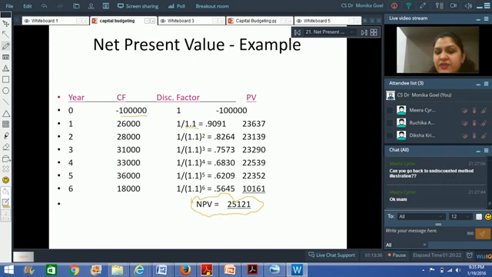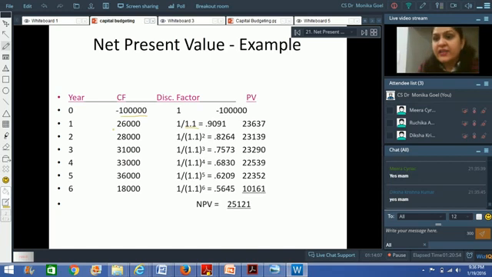When you do the comparison, you find that there is a positive net present value. The difference between the cash inflows and the cash outflow is 25,121. Till the time the net present value is positive, we are going to accept a particular project. Is the point getting clear?